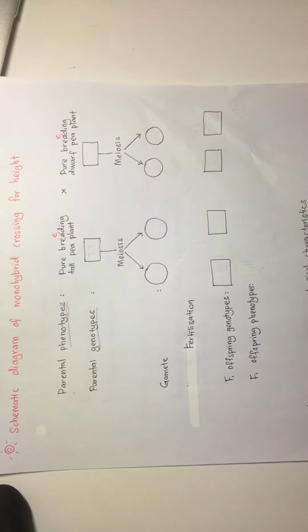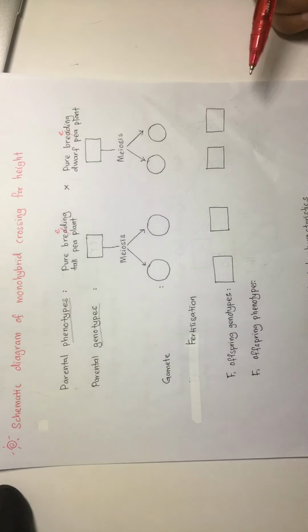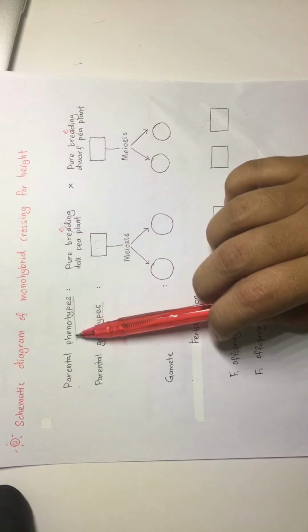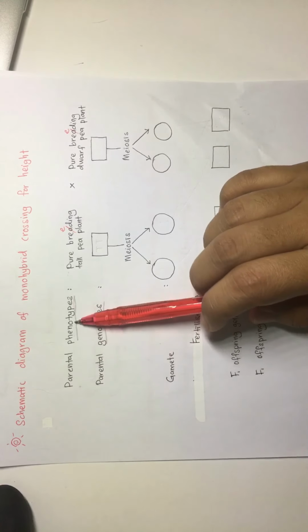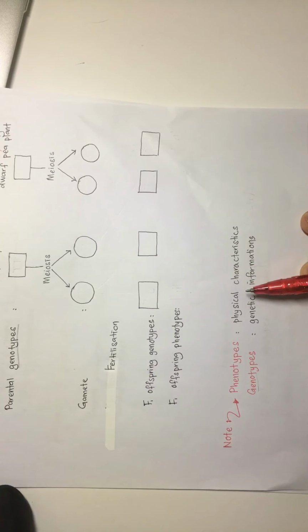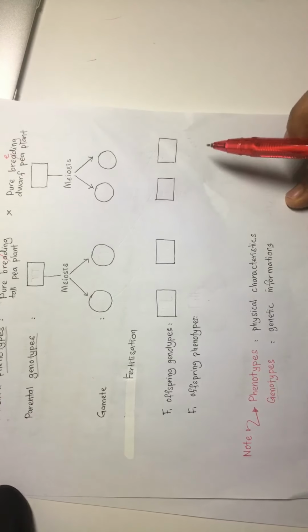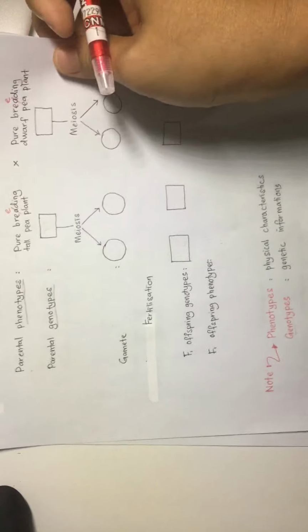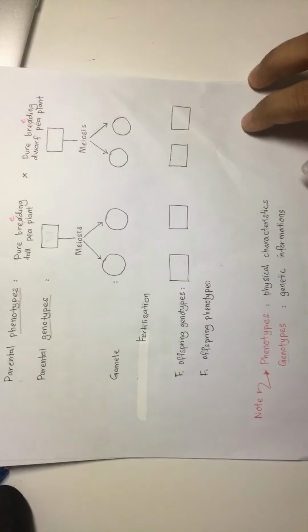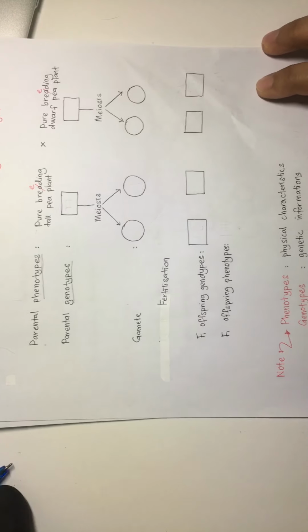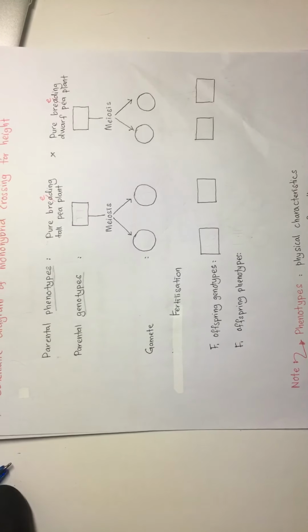So in this mechanism, in this diagram, first we write the phenotypes from the parent. What are phenotypes? Phenotypes are the physical characteristics. And genotypes, the genetic information we get from the alleles. Remember, two capital letters, two small letters, or a combination of capital and small letters. Phenotypes are known, as the information will be given to us.